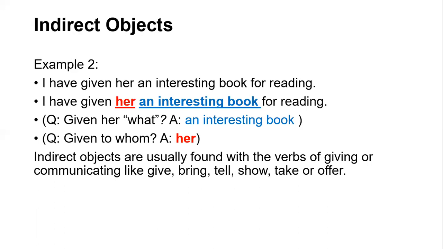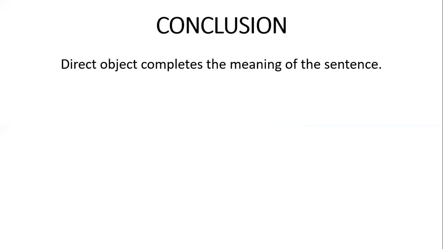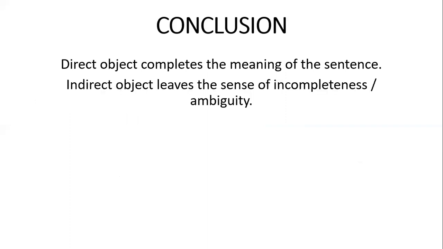Indirect objects are usually found with the verbs of giving or communicating, like give, bring, tell, show, take, or offer. Usually, with such types of verbs, in a sentence we use double objects. One is indirect and the second is direct object. Conclusion. Direct object completes the meaning of the sentence. Indirect object leaves the sense of incompleteness or ambiguity.